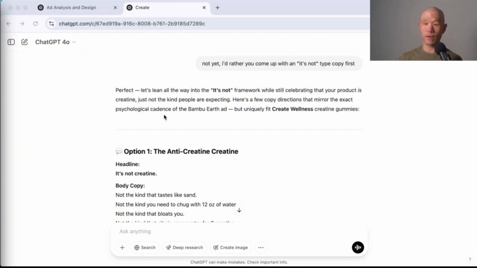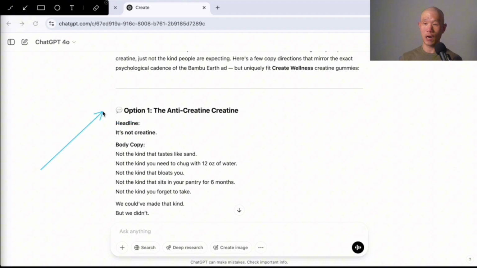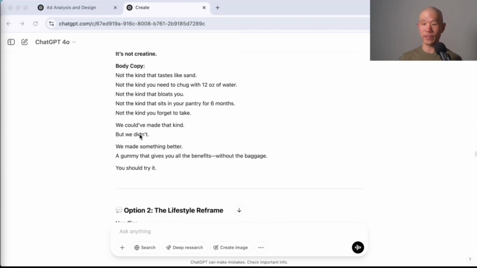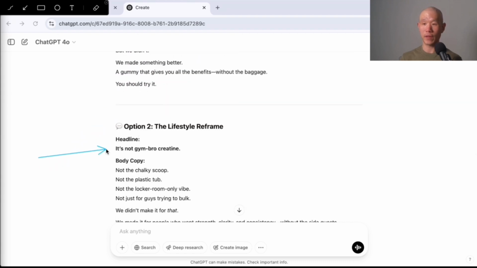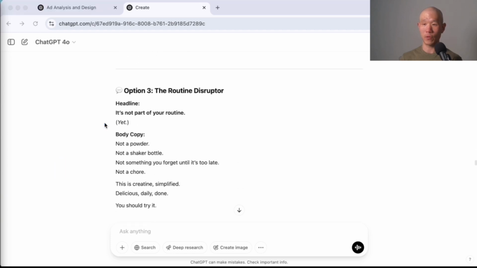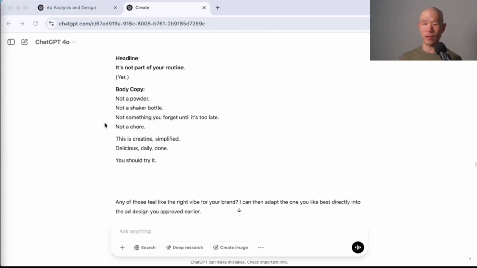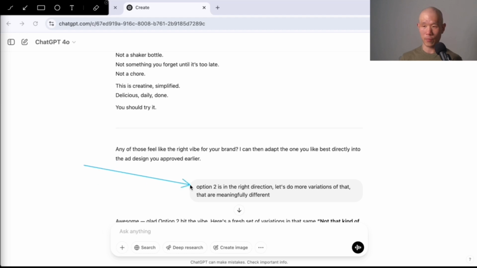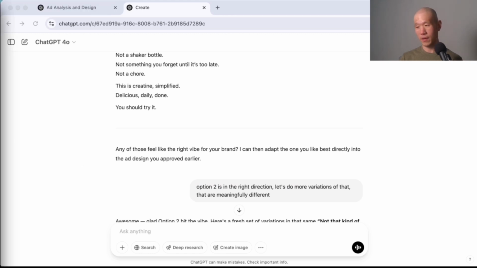So it ended up giving a few options. Option 1, the anti-creatine creatine. Option 2, it's not gym bro creatine. Option 3, it's not part of your routine yet. I didn't really like 1 and 3, but I did like option 2. So I said option 2 is in the right direction. Let's do more variations of that are meaningfully different. I thought there was a seed of a concept there.